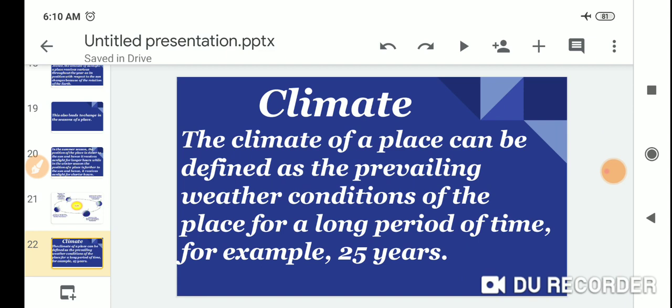Climate. The climate of a place can be defined as the prevailing weather conditions of the place for a long period of time, for example 25 years.